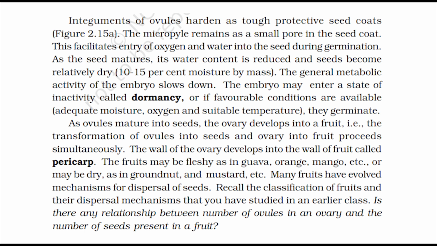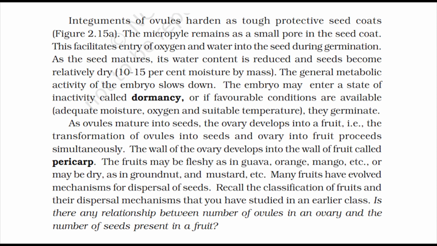The embryo may enter a state of inactivity called dormancy, or if favorable conditions are available, adequate moisture, oxygen, and suitable temperature, they germinate. As ovules mature into seeds, the ovary develops into a fruit, that is, the transformation of ovules into seeds and ovary into fruit proceeds simultaneously. The wall of the ovary develops into the wall of fruit called pericarp. The fruits may be fleshy as in guava, orange, mango, etc., or may be dry, as in groundnut and mustard, etc.